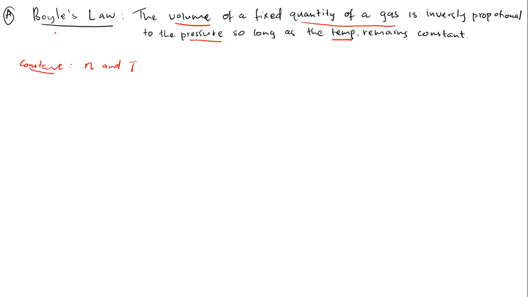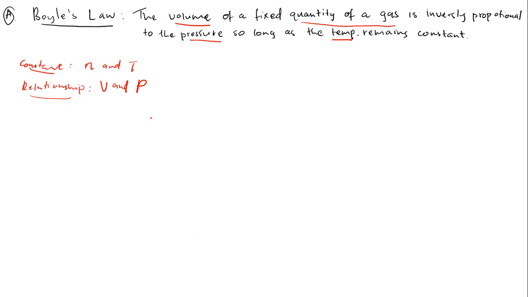But this scientist, Robert Boyle, said, I want to determine the relationship between these 2 variables, the volume and the pressure. This is what he wanted to determine.